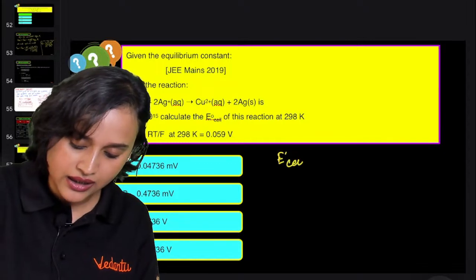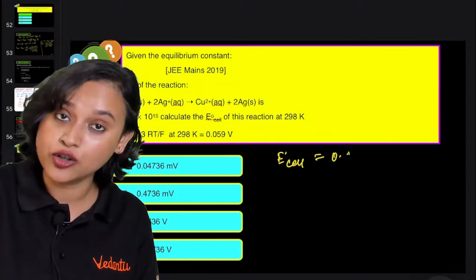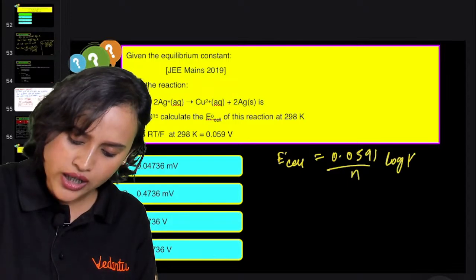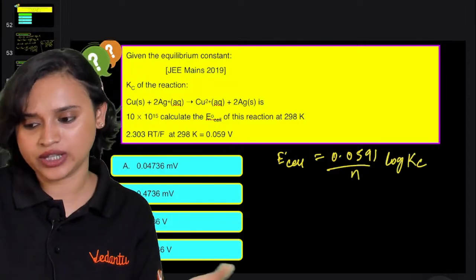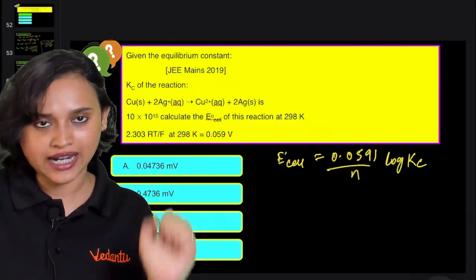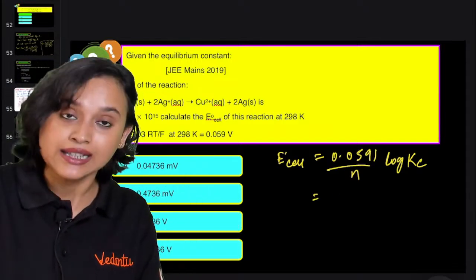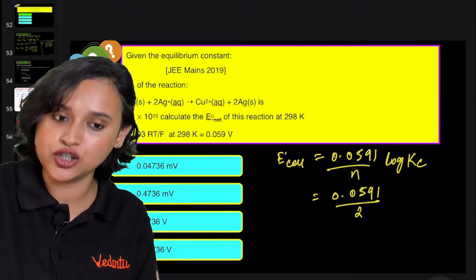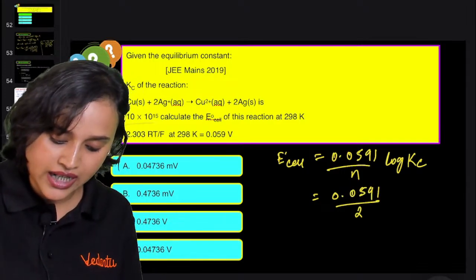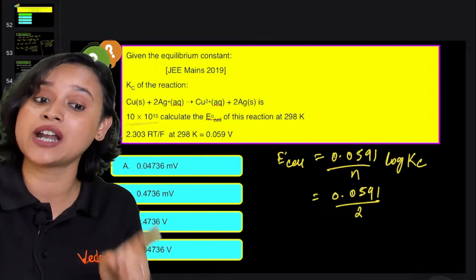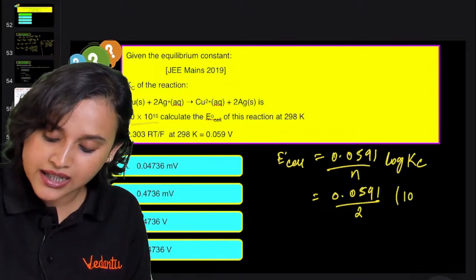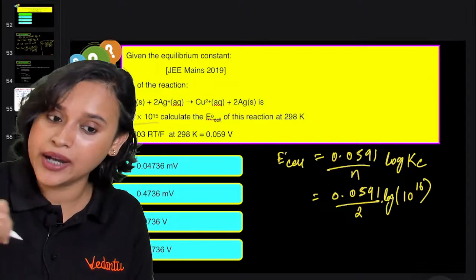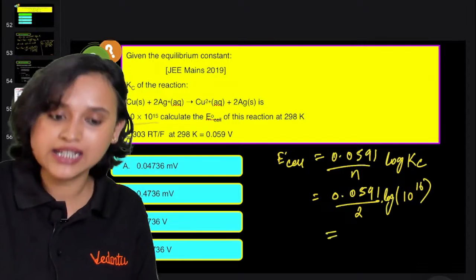E naught cell is equal to, we know the formula, 0.0591 divided by n log Kc. Can we write this? Yes, very good. That means 0.0591 divided by 2, and log of Kc is given as 10 multiplied with 10 to the power 15. That means it can be written as 10 to the power 16, and here will be log. Am I right? Yes. Now calculate this and tell me what is the answer.